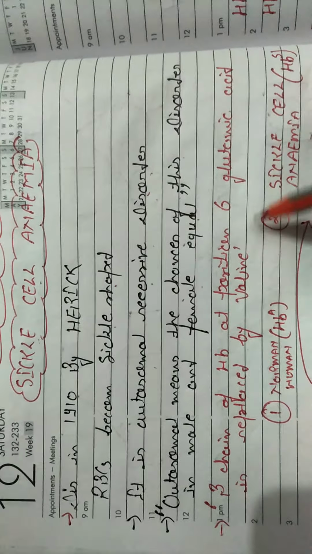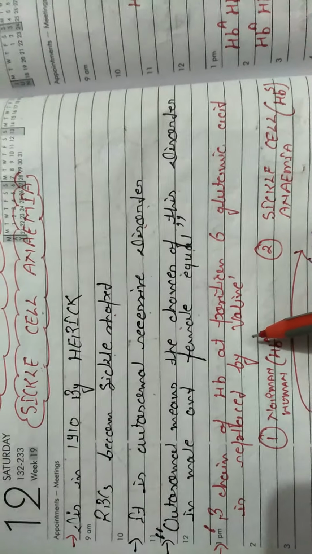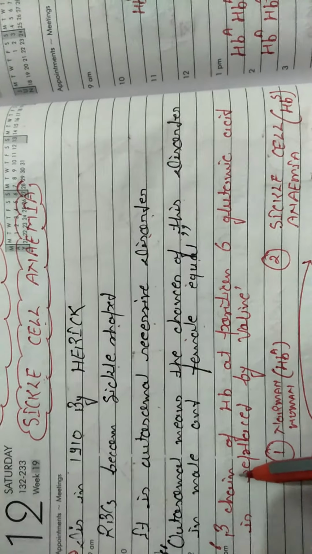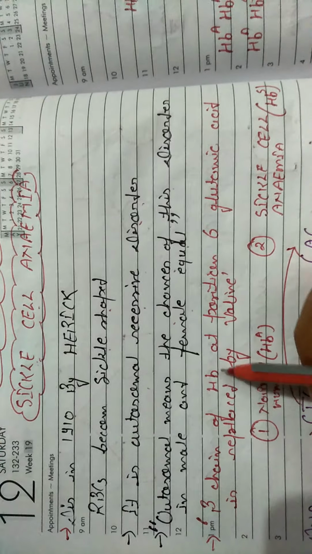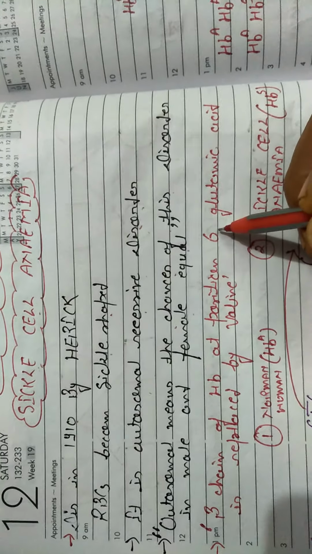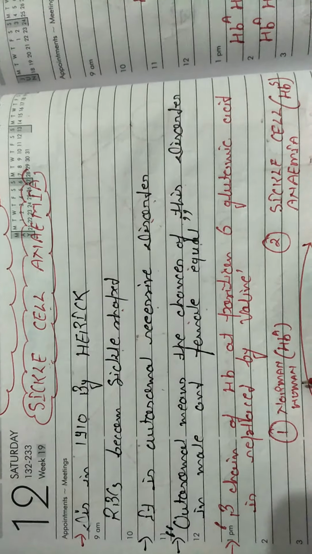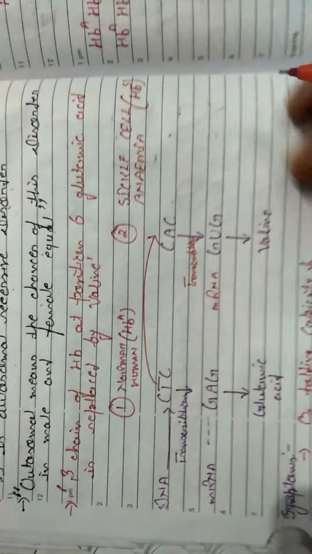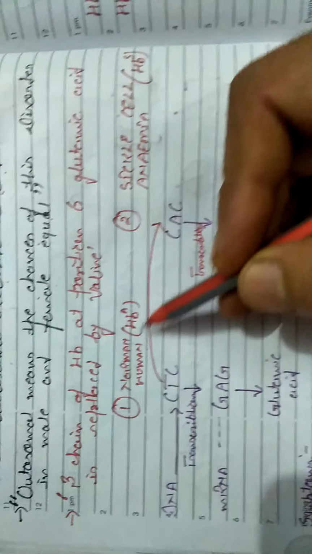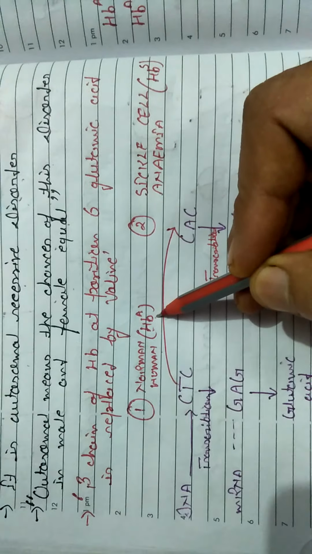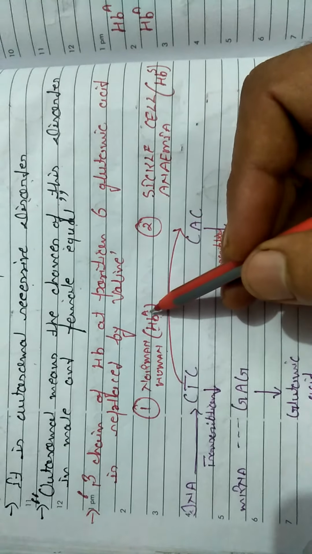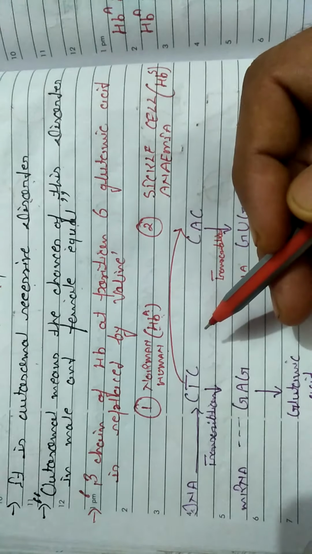We know that the human being's hemoglobin is made up of two types of chains. They are known as 2 alpha chains and 2 beta chains. In the beta chain of hemoglobin, at position 6, glutamic acid is replaced by valine. For example, HbA denotes the normal human being, whose RBCs are as usual normal.